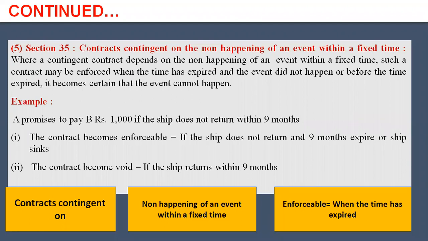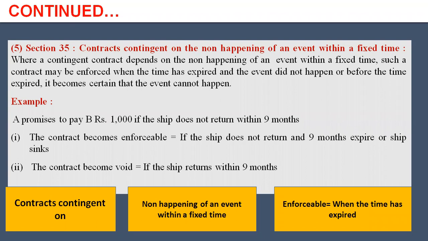A promises to pay B rupees 1,000 if the ship doesn't return within 9 months. The contract becomes enforceable when the ship doesn't return and 9 months expire. The contract becomes void if the ship returns within 9 months.